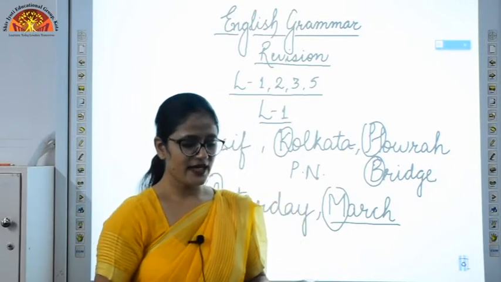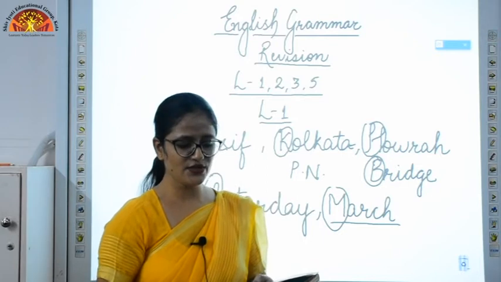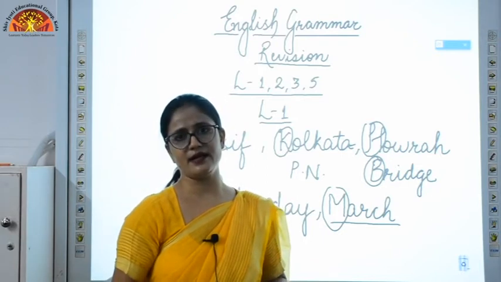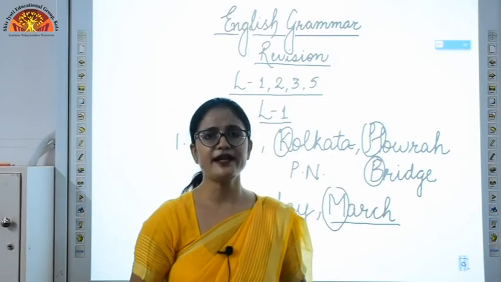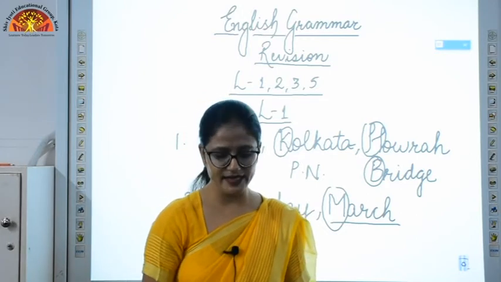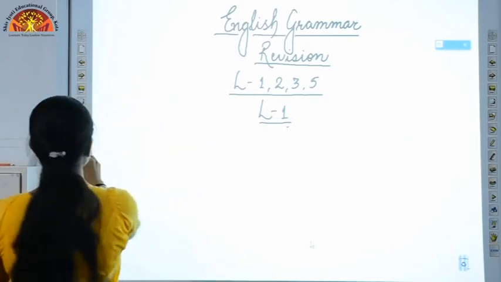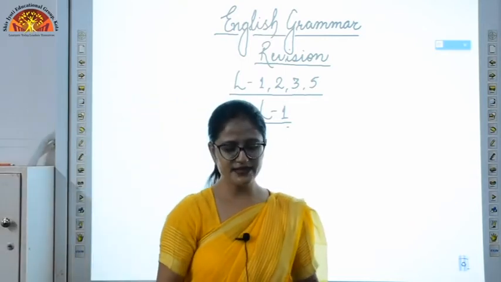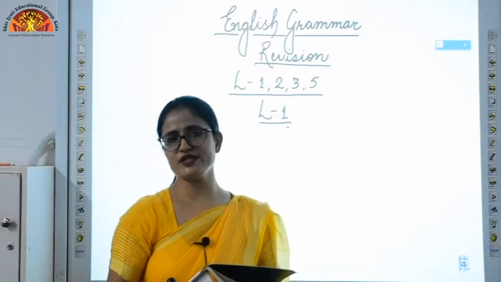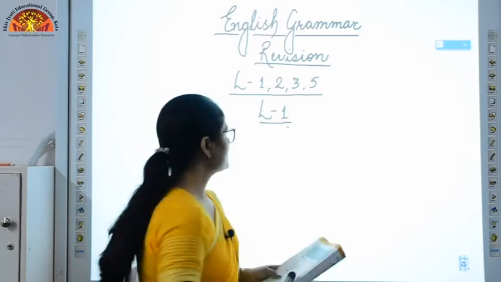Okay, now let's see exercise number D. In exercise number D, some proper nouns in the following sentences are not written correctly. They are written in a wrong way. So what we have to do is identify them and write them correctly. I'll show you how to do it. You can see in the very first sentence it is written, I think Serena Williams is the world's best tennis player. You can see there is the name of a person, that is Serena Williams.